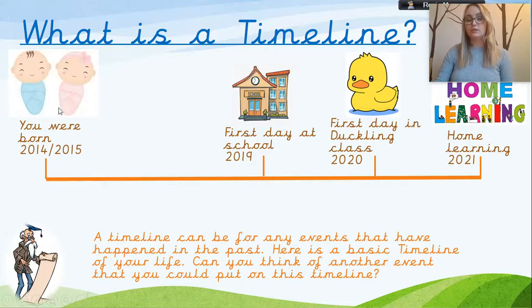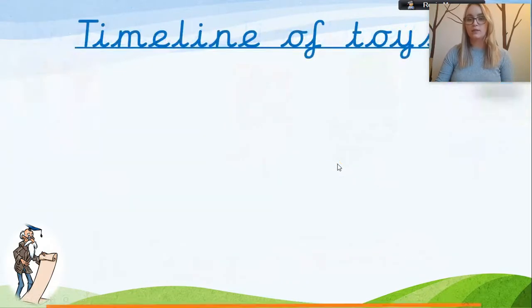Okay, so there's lots of things that would have happened between when you were born and when you came to school. And there's also lots of things that would have happened between when we were in Otter class and when we went to Ducklings. And there's stuff that's happened since Ducklings and today. Okay, so there's lots of things that we could add to this timeline. Have a think about what you would add to your timeline. What can you remember that's happened since you have been born? Well done. Let's have a look at another one.